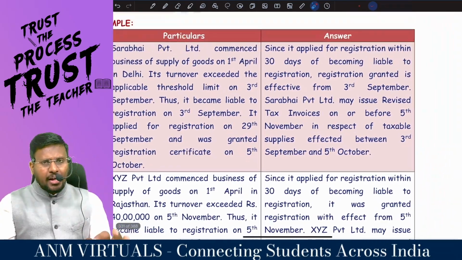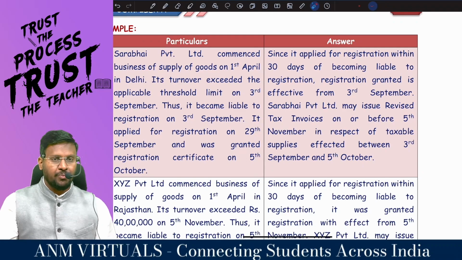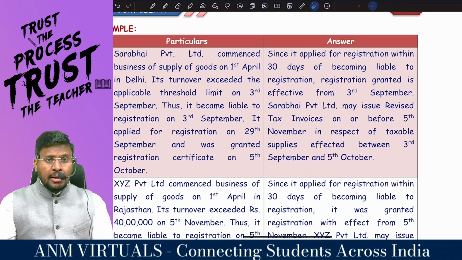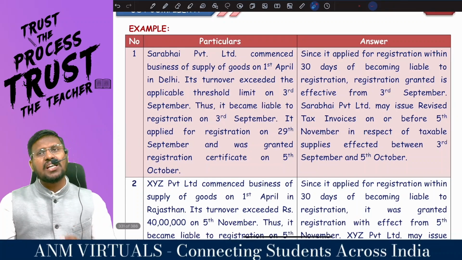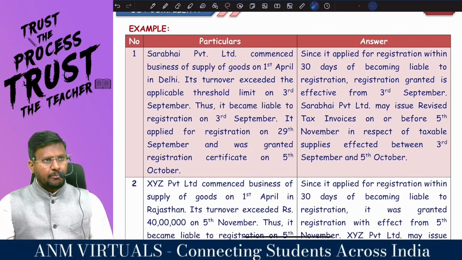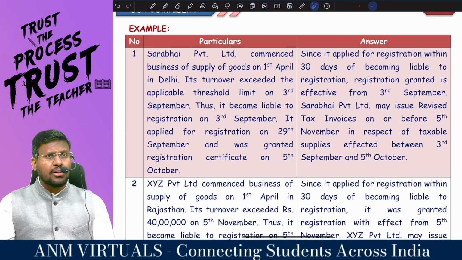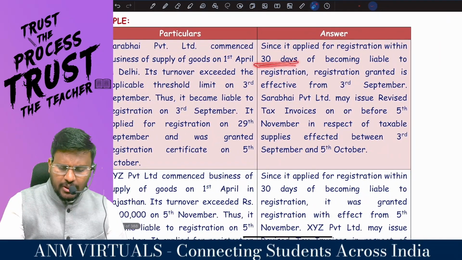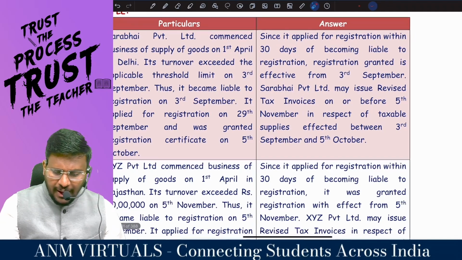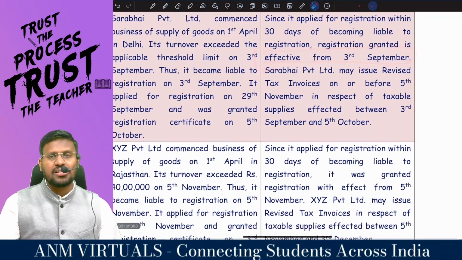Have they applied for registration within 30 days? That means they are a good boy. Once they are a good boy, the effective date of registration will not be the date on which the RC has been issued. The effective date of registration is the date on which they are liable for registration. Since it is applied for registration within 30 days of becoming liable to registration, registration granted is effective from 3rd September.